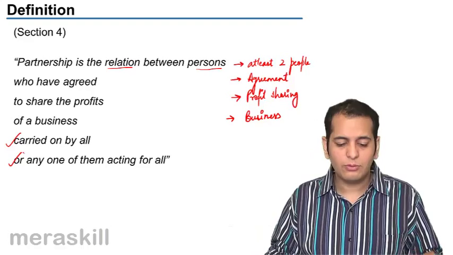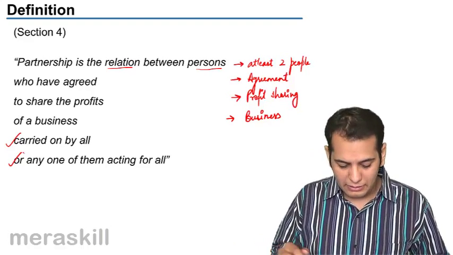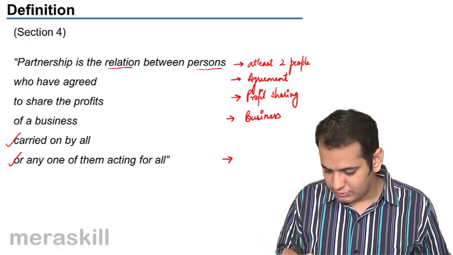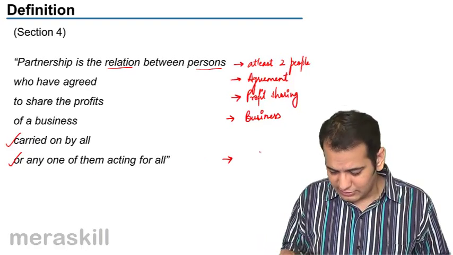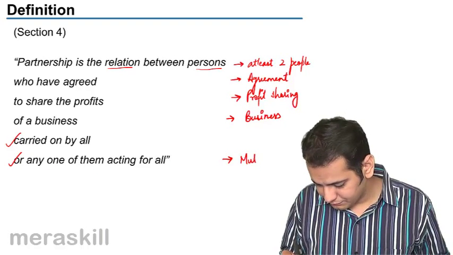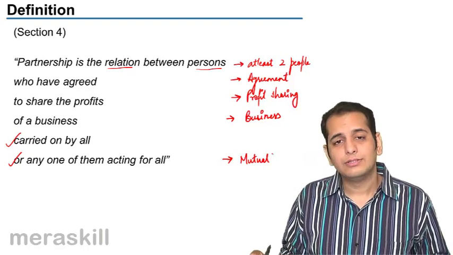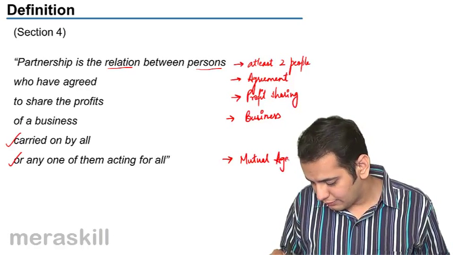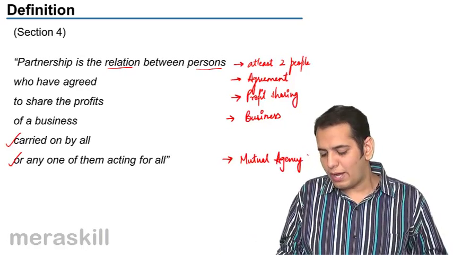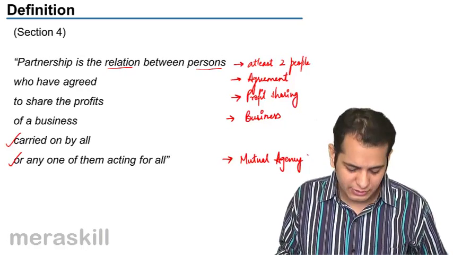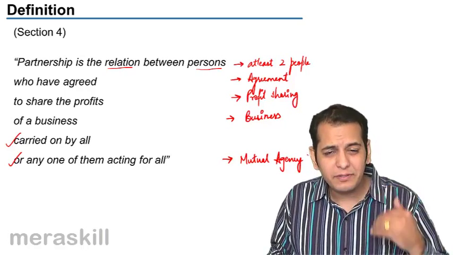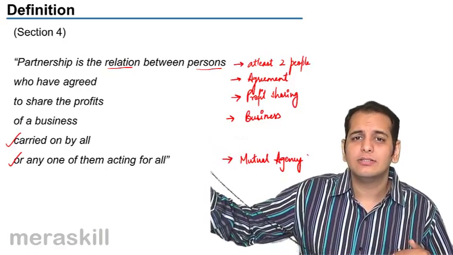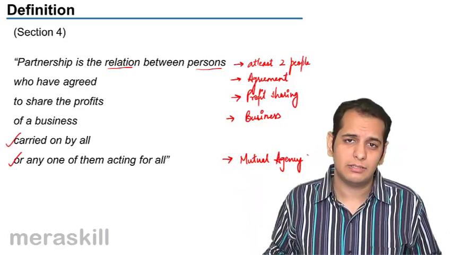So this is how the definition of partnership is defined. For this, there is one jargon that we say: mutual agency. Now why this is called mutual agency is because every partner acts as the agent of the other partners.